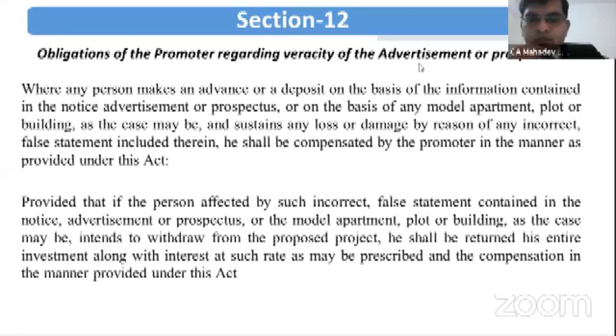Later on, suppose that allottee finds that the information given in the advertisement, notice or project specification as shown in the model apartment was not correct, or was false, and due to that false information the allottee incurs any loss, then that allottee has a right to cancel. He can cancel the apartment booking, or he can withdraw from that project.